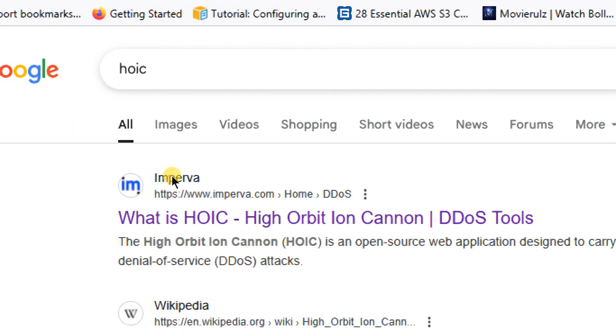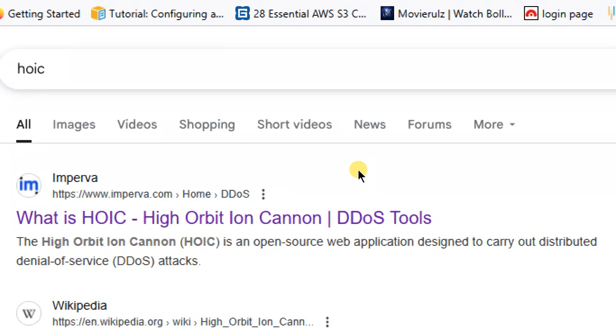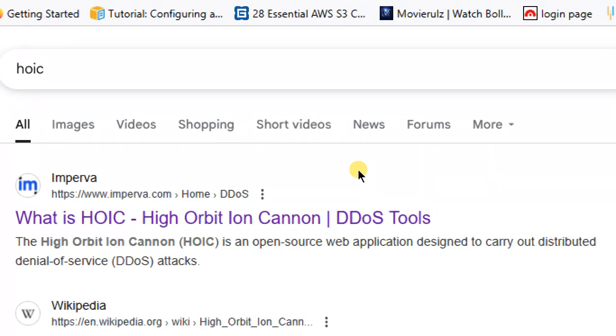HOC means High Orbit Ion Cannon, an open source web application designed to carry out denial of service attacks on a website. It won't work on big websites like Flipkart, Amazon, and Netflix. They have a security mechanism, Cloudflare technology. They install anti-DDoS tools, which protect from the attack.